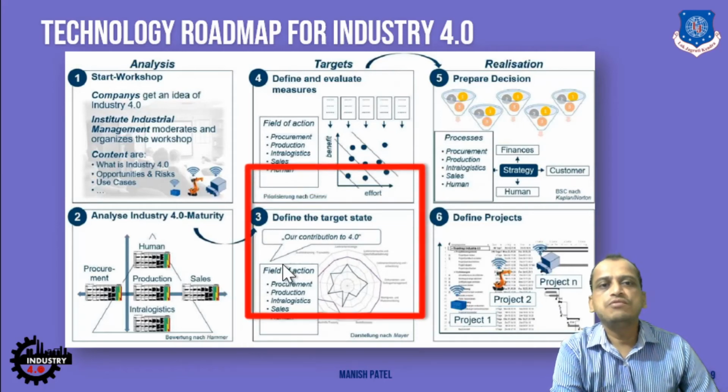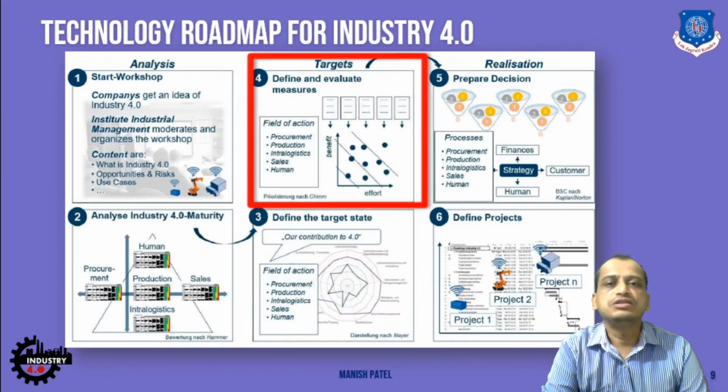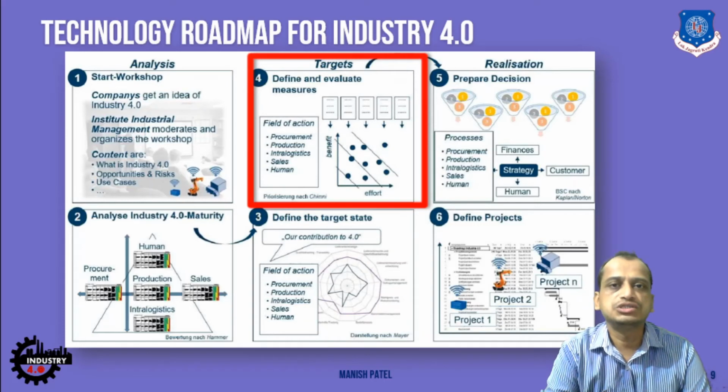Then you will also define and evaluate the measures. Now you have the measures. So how do you measure the targets, right? Whatever targets you want to achieve and the processes you want to define to achieve them, you should also have the definition of the measures, right? How do you measure this kind of success, say for example, in the implementation of these Industry 4.0 technologies?